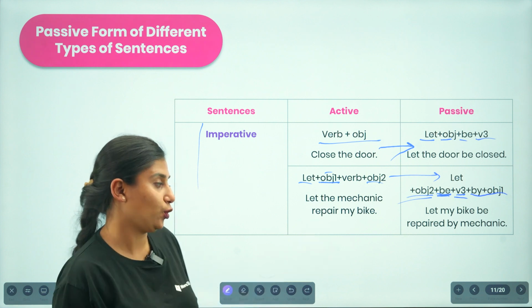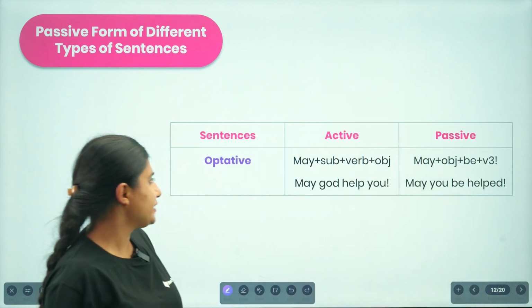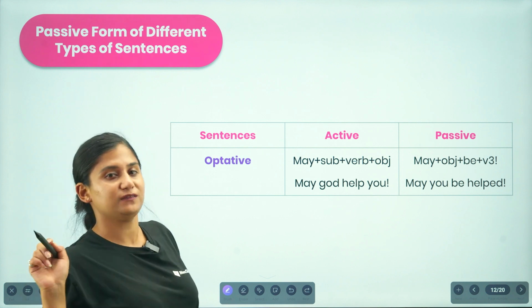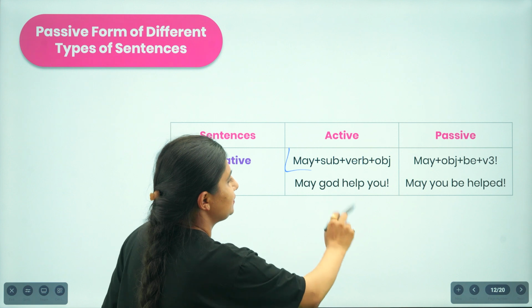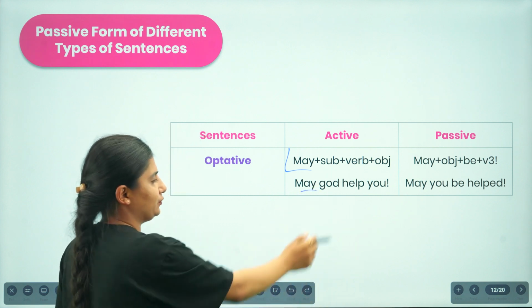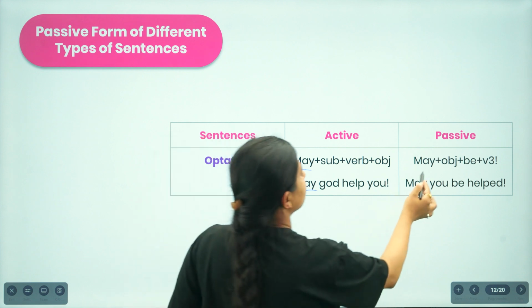Okay, and then you are supposed to change it accordingly. Moving on to the next idea, that is the optative sentence. If you receive an optative sentence in active form, it is may plus subject plus verb plus object. For example, may God help you. This is the way you receive it. Now in order to change it, you will keep this may as it is.